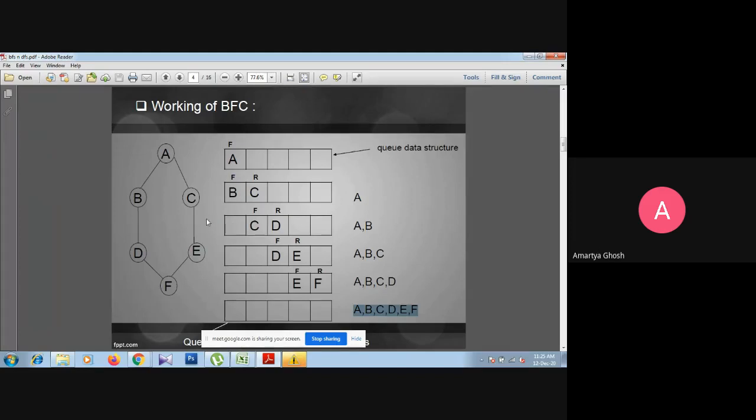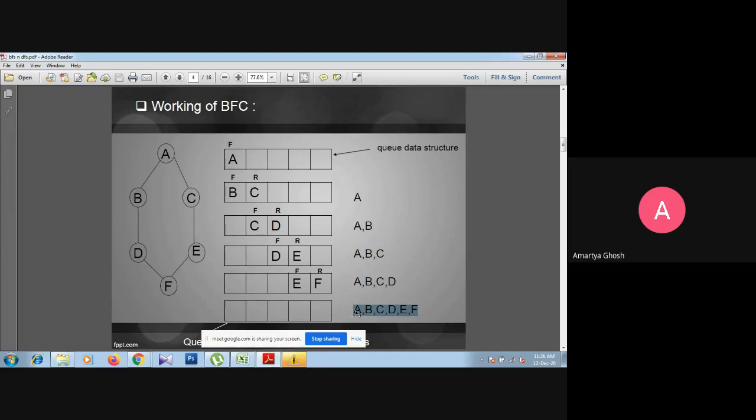Okay, and thereafter, if you choose another starting node, suppose C, then the first element will be C, so the sequence will start from C. That is another sequence, starting from C, and if there are six nodes, that is also an answer of visiting or traversing throughout the graph with a different sequence. Okay, but both are right. So the sequence does not matter.